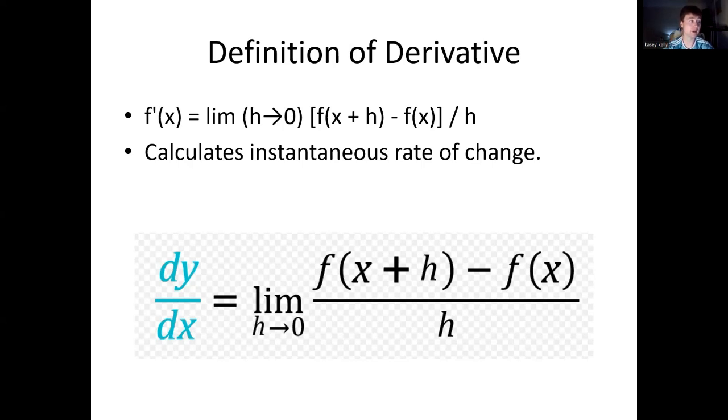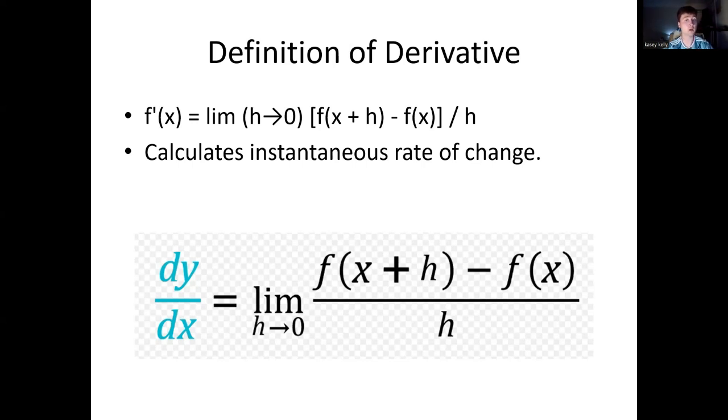So number one, f of x. This is the original value of the function at point x. It tells you where you're starting on the curve. Number two, f of x plus h. This is the value of the function at a point a small step away from x, where you've moved forward by a small amount, known as h. Think of h as a small step to the right on the x-axis.